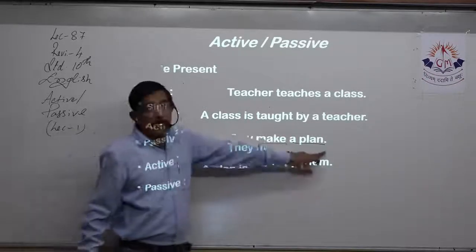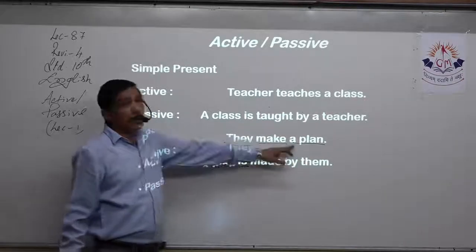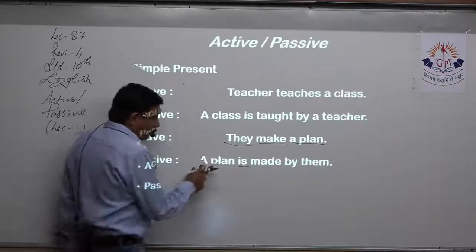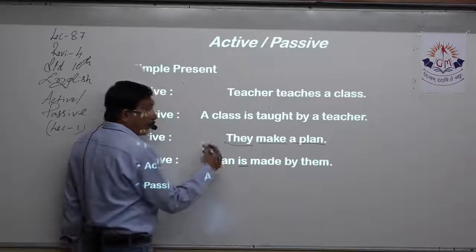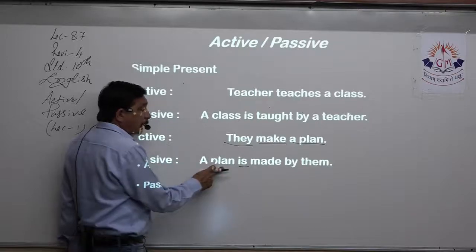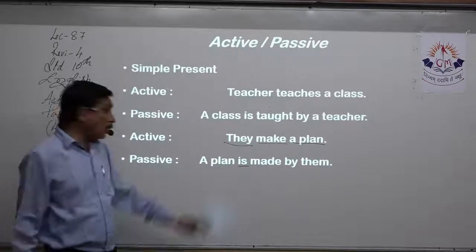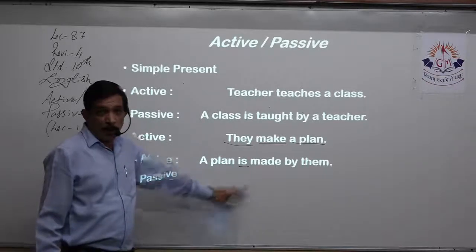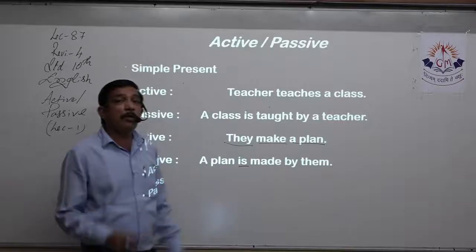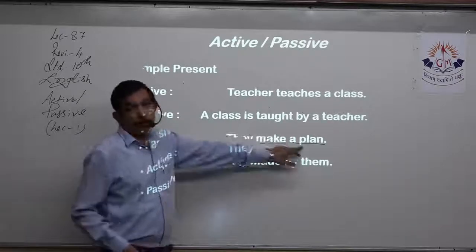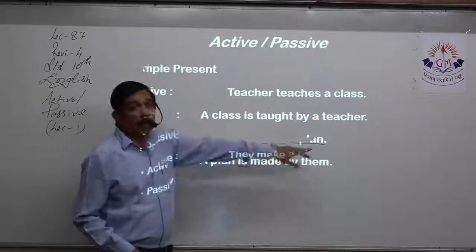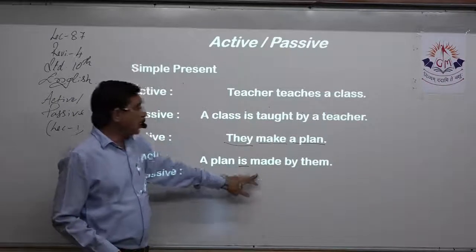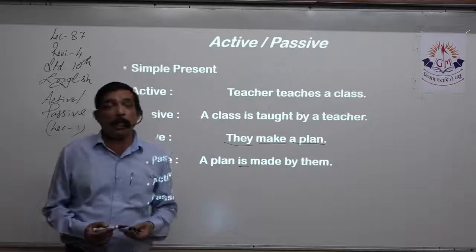If it was plans, then a would not be there. They make plans. So here a is not there. So when it's plural, a will not be there. Plans, then is will not come, are, because plans is plural. So we have to make the plural helping verb. So plans are made by whom? By them. Here it is singular, plan. So they make a plan. A plan is, the past participle of make is made. So a plan is made by them.